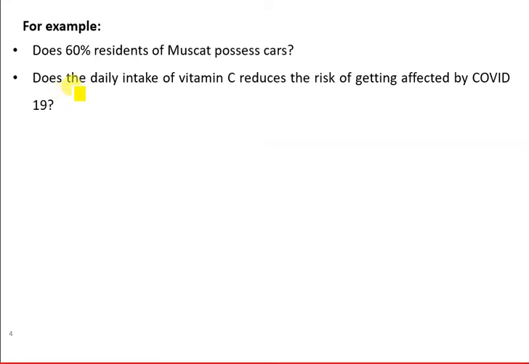So for example, if you want to test, do 60% of residents of Muscat possess a car? We can use hypothesis testing. Or if we want to test, does the daily intake of vitamin C reduce the risk of getting affected by COVID-19? Because some researchers say that. But if you want to test the validity of this argument, then we can use the hypothesis testing procedure for coming to that conclusion.